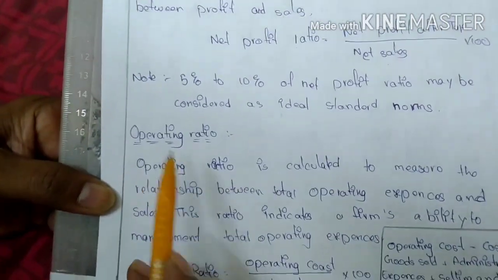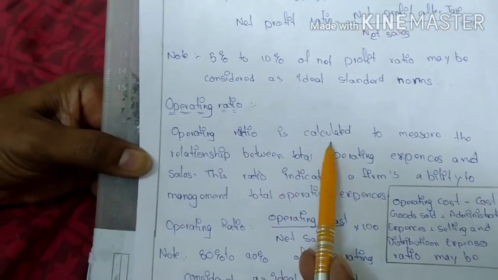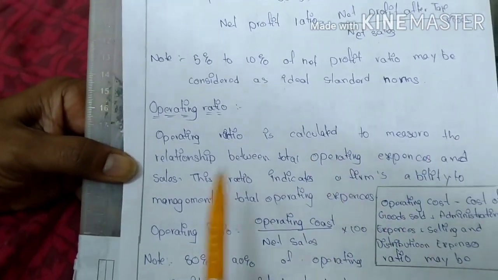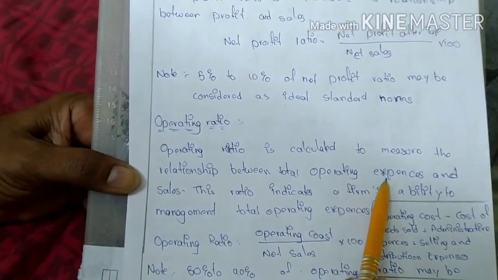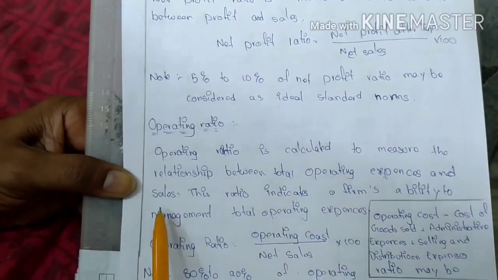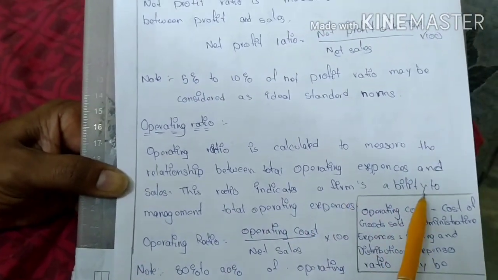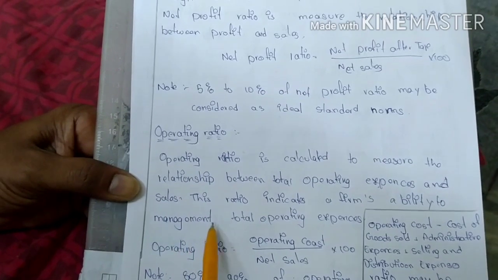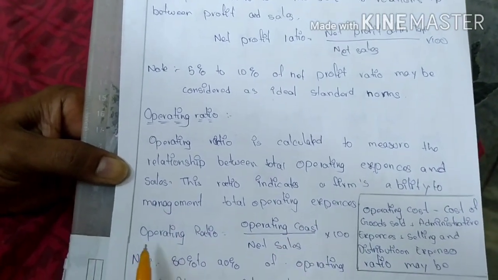Next, third one here, operating ratio. Operating ratio is calculated to measure the relationship between total operating expenses and sales. This ratio indicates a firm's ability to manage total operating expenses.